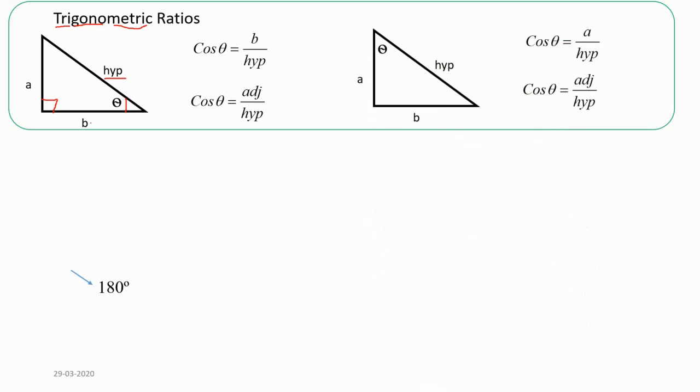And similarly, if we change the angle, now if we are taking the angle to the other side, only the letters will change here. Cos theta will become A over hypotenuse, but the formula will remain the same. Since the angle has moved up, A will become the adjacent side now, because A is close to the angle, and B will become opposite. So this time B has gone far away, so B is opposite. Always our formula will remain the same, that is cos theta is adjacent over hypotenuse.